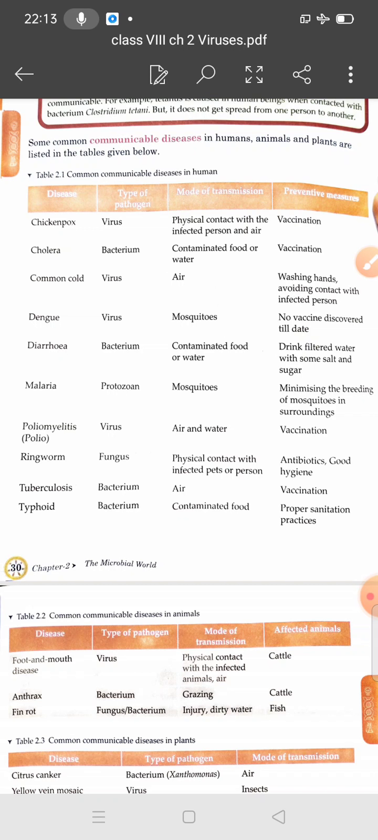In the same way, tuberculosis and typhoid are both caused by bacteria. Tuberculosis spreads through air and typhoid spreads through contaminated food. There is vaccination for TB, and for typhoid there is proper sanitation practice.